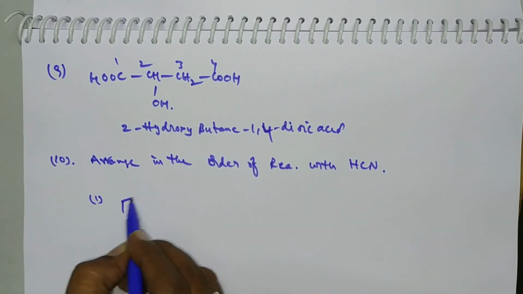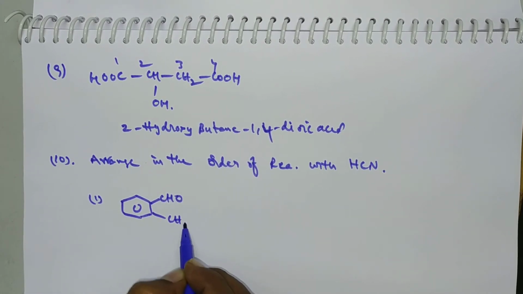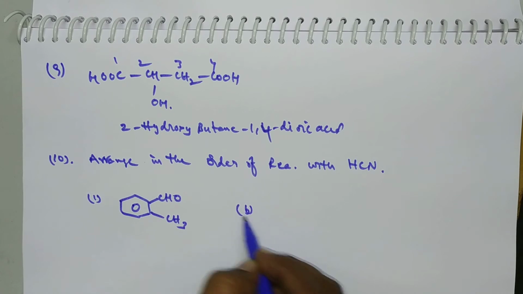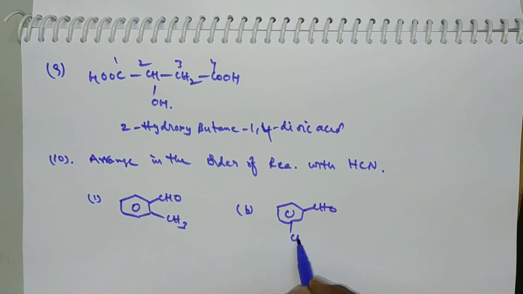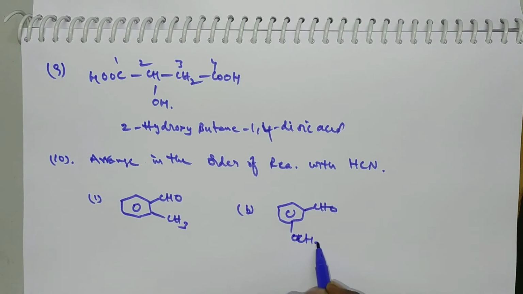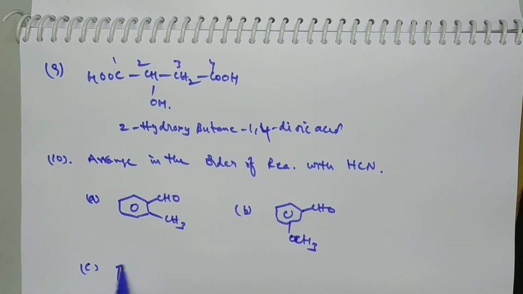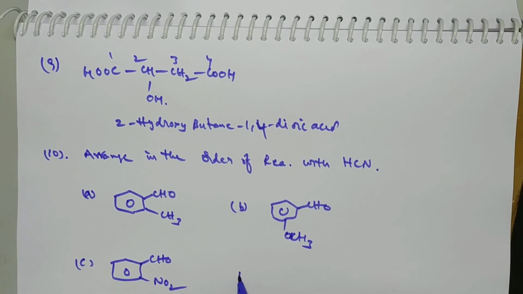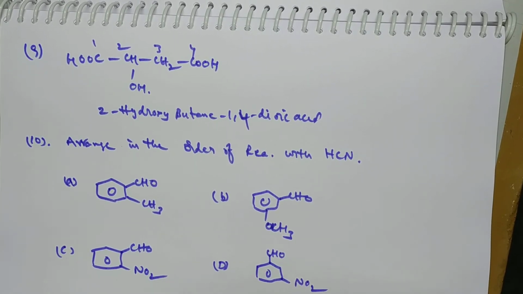The options are: A, CHO with CH3; here the para position consists of OCH3; B, CHO; C, CHO with NO2 present at the ortho position; and in case of D, CHO with NO2 present at the meta position.